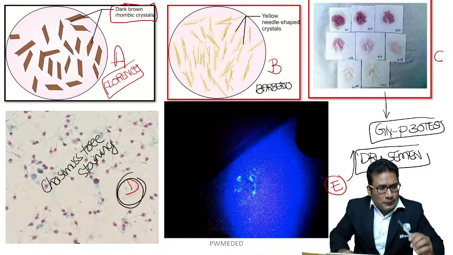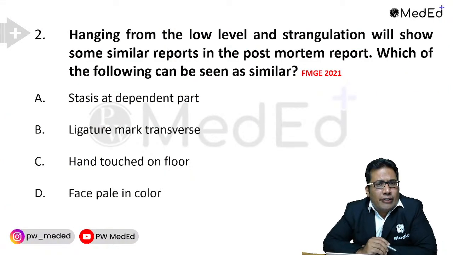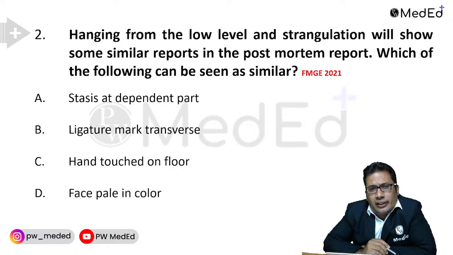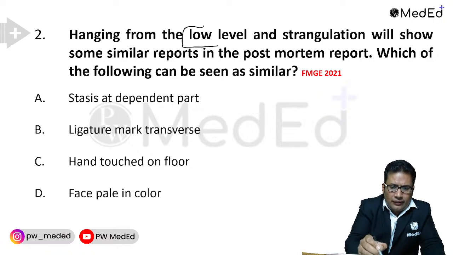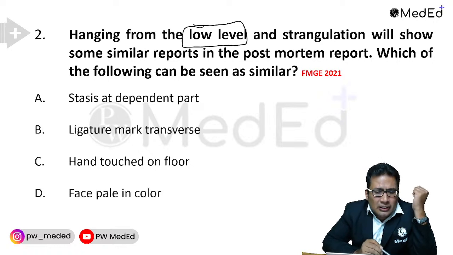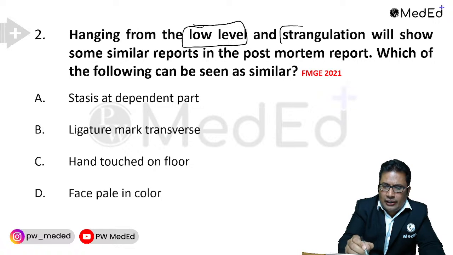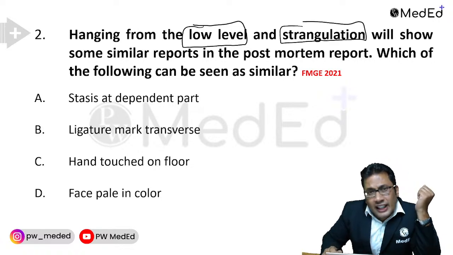Topic number 2. Now this question was asked in FMGE 2021. Hanging from the low level means partial hanging. And the strangulation, so it can be ligature strangulation.